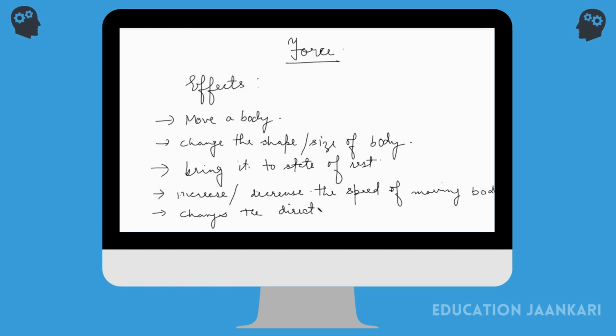So if we quickly discuss the examples for all of them, because when we discuss the examples, it makes the topic much more clear. So move a body. Any example you can say. Push a book on the table. Exactly. Then how can it change the shape or size of a body? Pull a rubber band. Right. Bring it to the state of rest. Stop a ball. Very good.